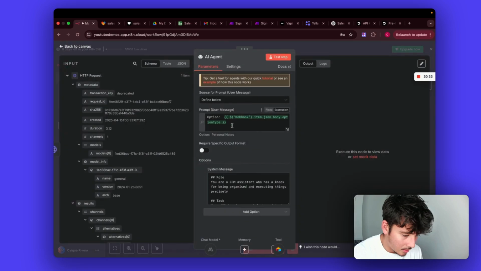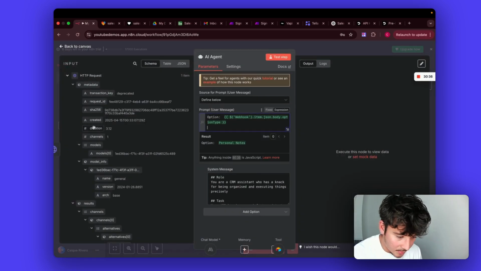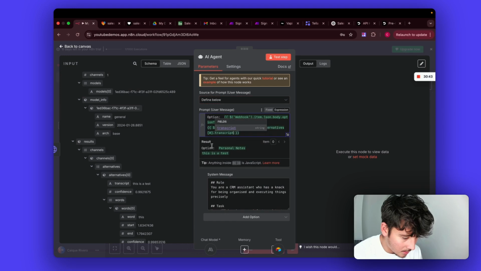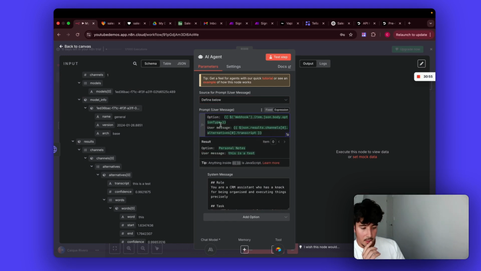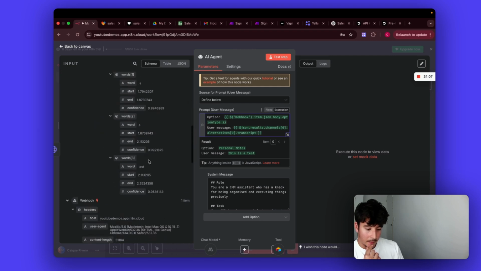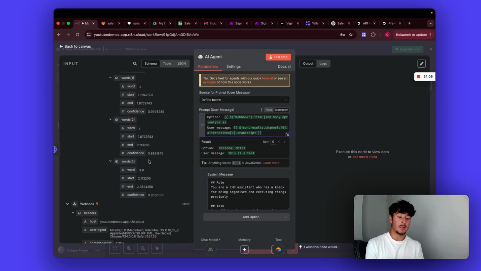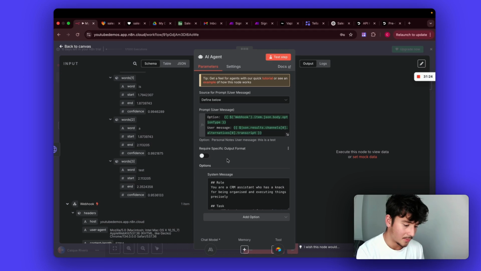Now going back here, we need to send over the transcript, which is here. This is a test, that's what I said. Cool. User message. So it knows where to update and what to update it with. We just need an identifier. I guess we can just say it into the microphone as well for the lead. And a really good version of this, you could probably integrate your whole CRM, so your Airtable would talk to the app, and then you click on the lead, because all the data will be updated, and then you could speak into it from there. But from now we can just speak into the mic, which is how I would see a salesperson using this anyway, most likely.